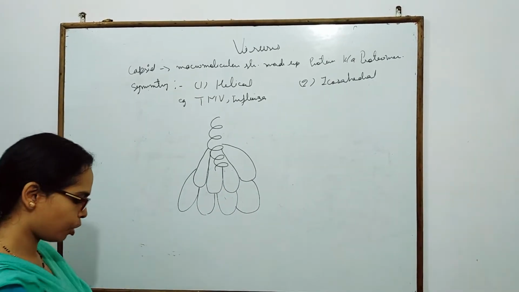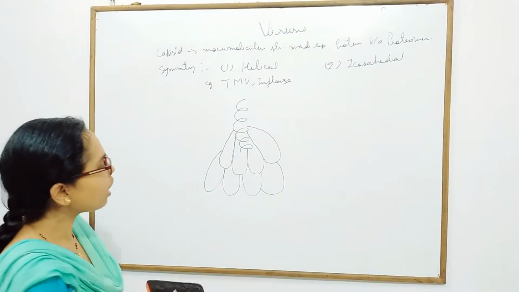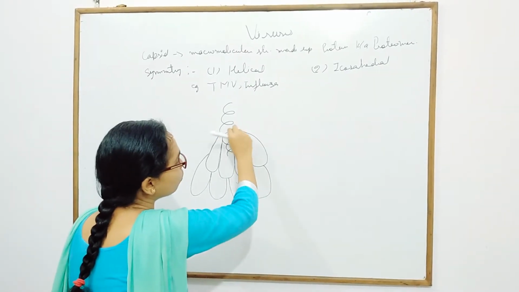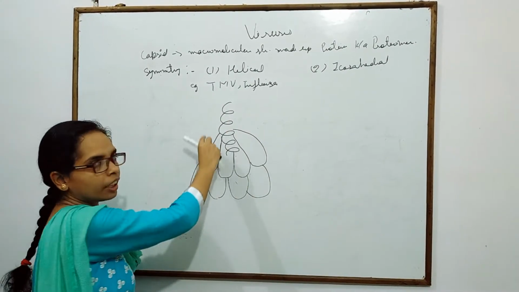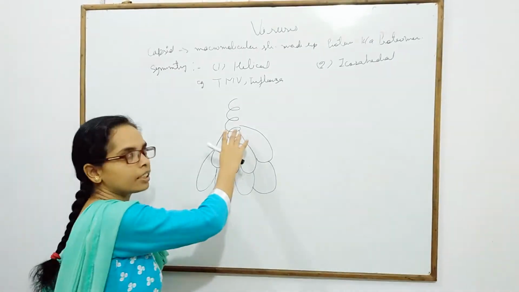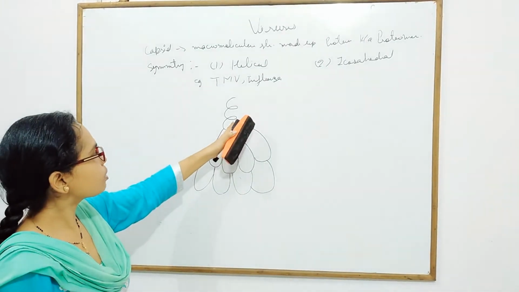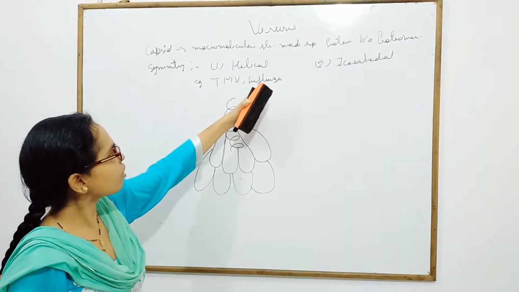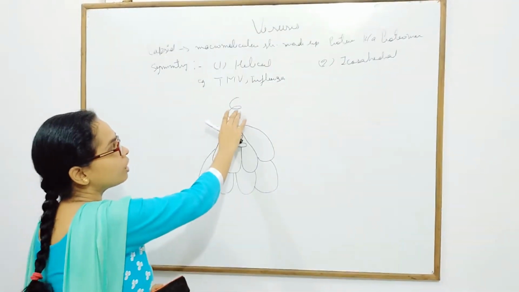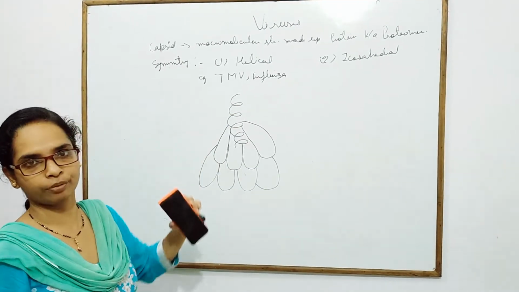You can also say that the genetic material is protected through this hollow tube. This type of symmetry is present in influenza viruses, TMV, and many other viruses. In the case of TMV, the genetic material is single-stranded RNA.